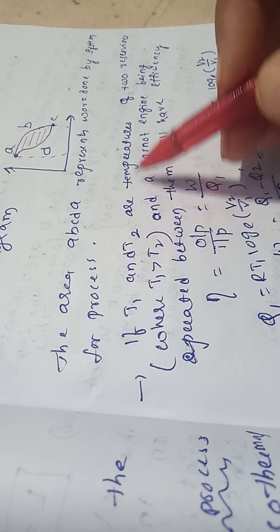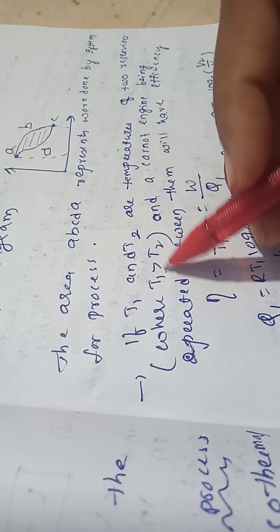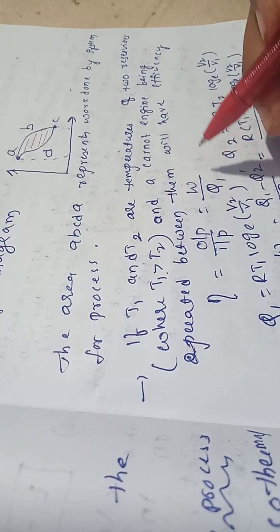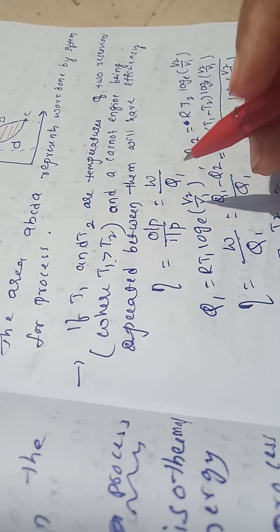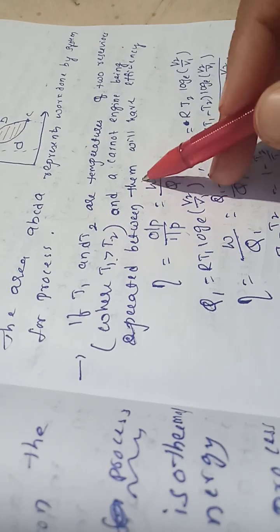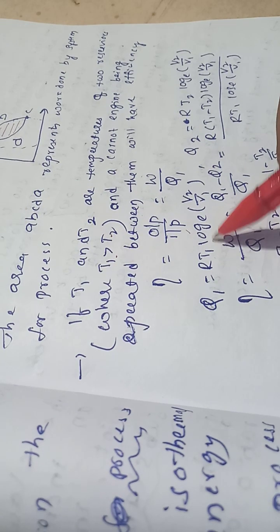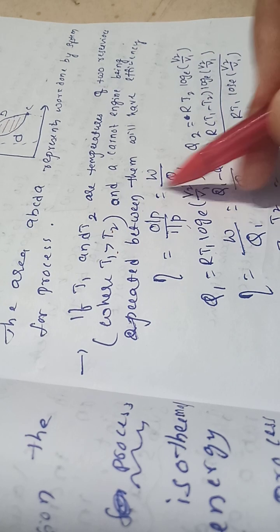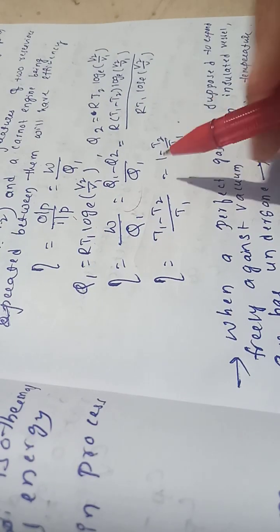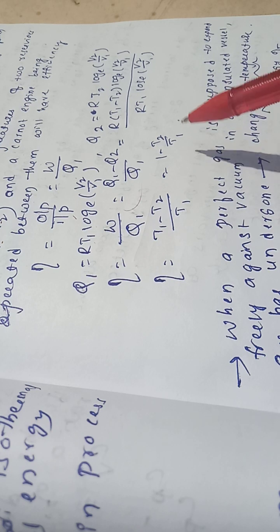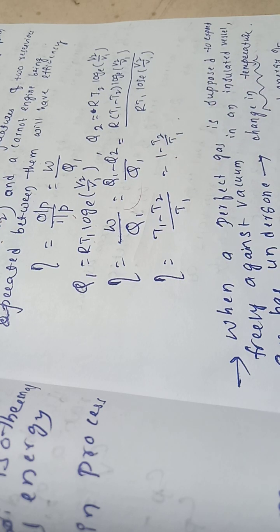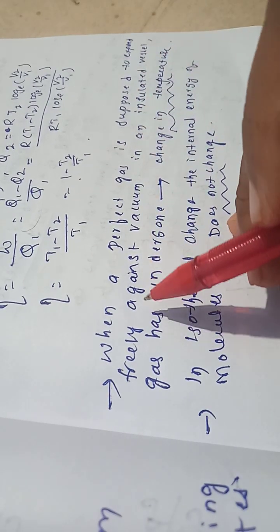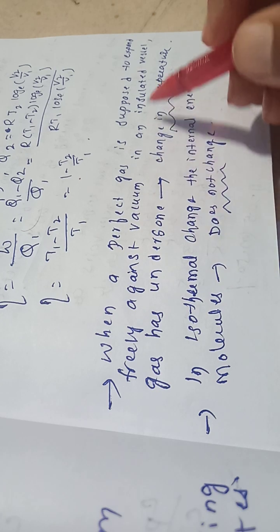If T1 and T2 are the temperatures of two reservoirs, where T1 is greater than T2, and a Carnot engine is working between them, the efficiency of the Carnot engine is work output by heat input, W by Q1. Q1 is RT1 log e V2 by V1, and Q2 is also RT2 log e V2 by V1. Substituting all the values, we get efficiency as T1 minus T2 by T1, or we can also write 1 minus T2 by T1.